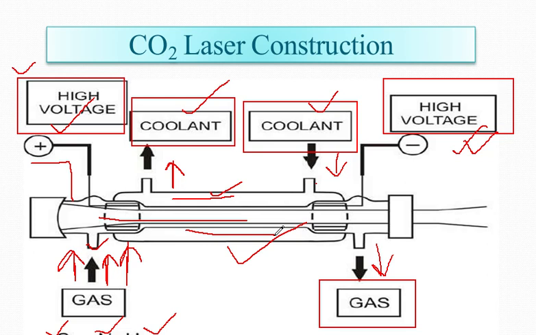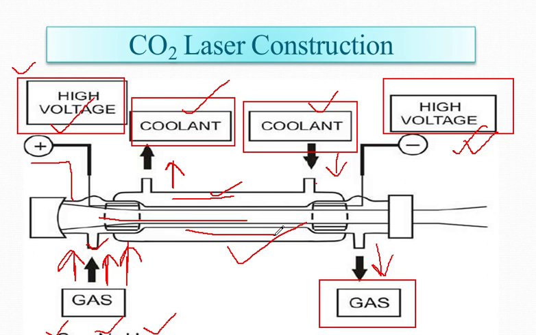High voltage is applied at the two ends, leading to the discharge and formation of gas plasma. The energy of this discharge leads to the population inversion and lasing action. At the two ends of the laser, we have a 100% reflector and one partial reflector.